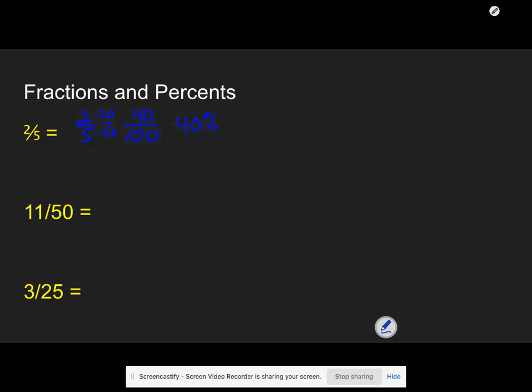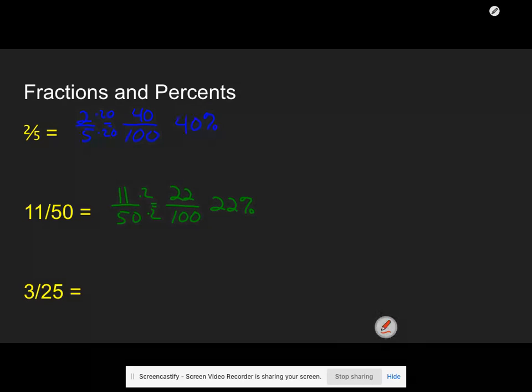Now, 2/5 is one of our mental math fractions we're supposed to know. So hopefully you were able to see that very easily. Again, try to find it with the denominator of 100. I'm going to multiply by 2. So 22% is my final answer.